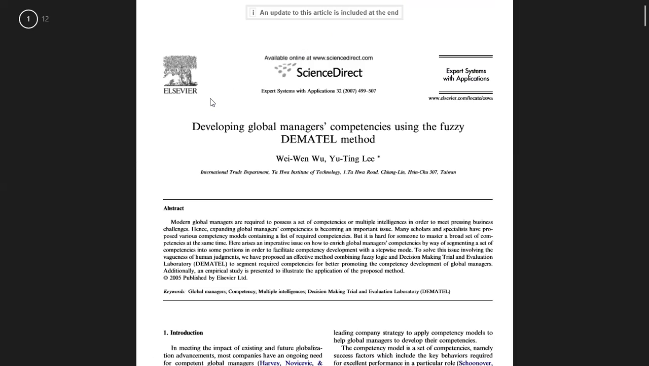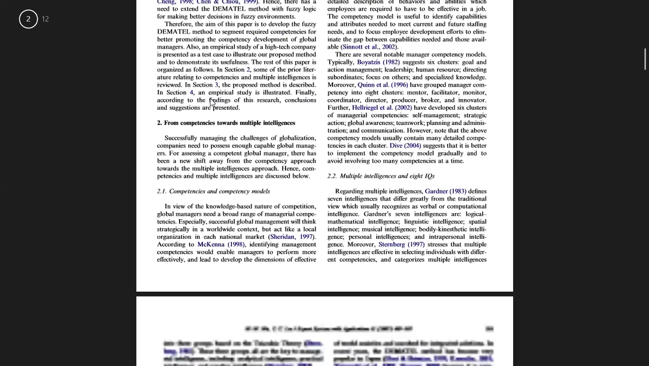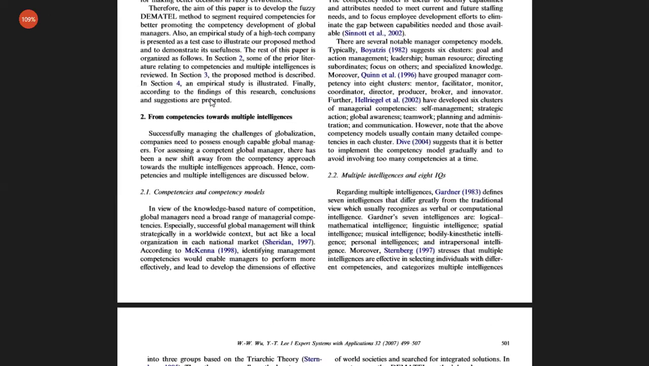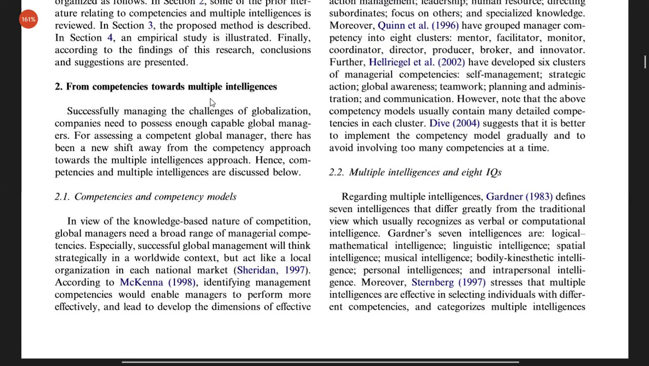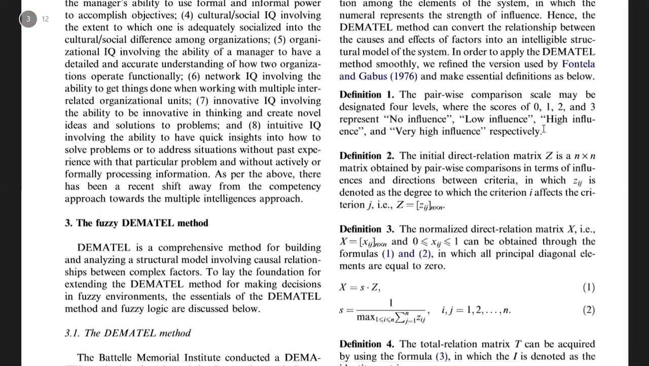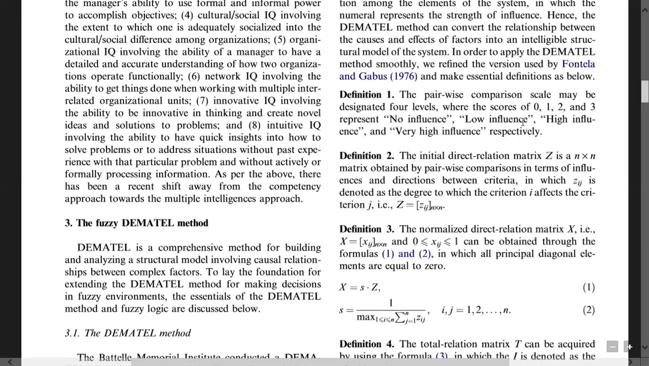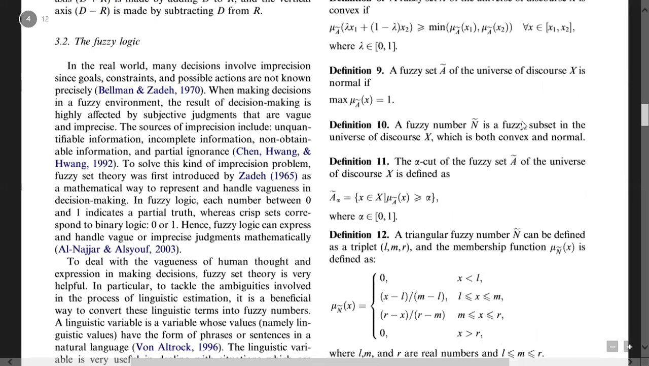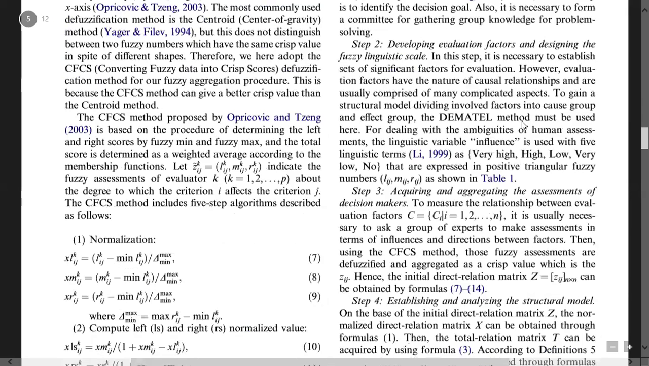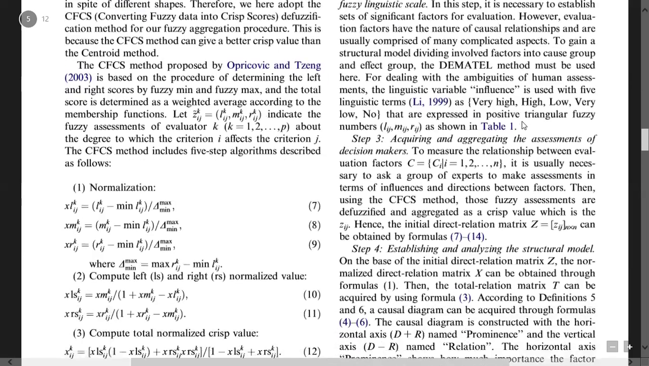So they started with what exactly is the managerial competency, to develop that, etc. The factors. From competency towards multiple intelligence, they have given the definitions, etc. For Fuzzy DeMaTEL, they have defined 0, 1, 2, 3, no, low, medium, high, etc. This is part of the DeMaTEL. Then in the Fuzzy, there are a couple of things. They go with this one. All these things I discussed with you.